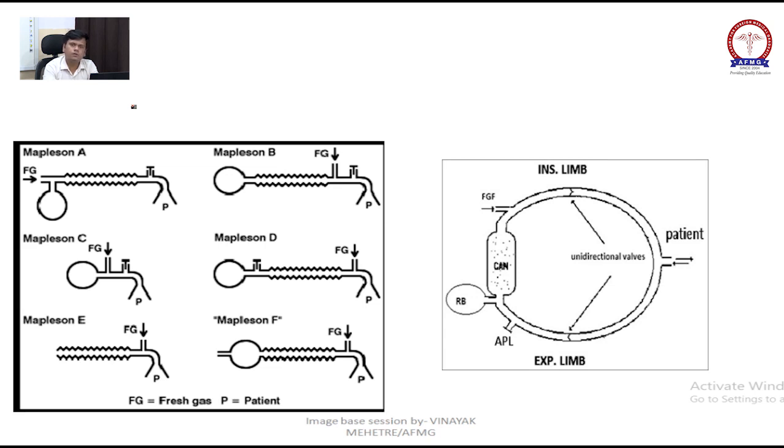But open and semi-open circuits are obsolete now. There are only semi-closed and closed circuits. Okay, these are your semi-closed circuits and this is your closed circuit.